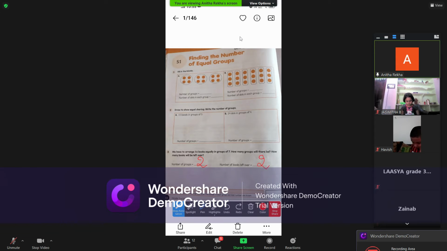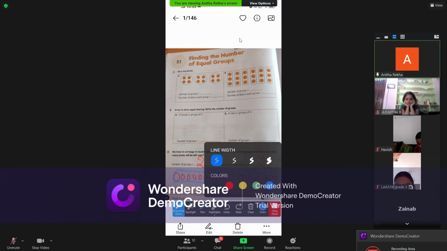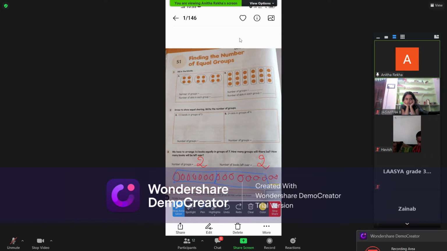Please observe the picture how I have drawn, children. 1, 2, 3, 4, 5, 6, 7, 8, 9, 10, 11, 12, 13, 14, 15, 16. So I made here 7 books as one group. Observe carefully and do, children. When I make 7 books as one group, I am left with 2 extra books. These 2 are extra for me and I got, this is one group and this is 2 group. 2 groups I got. Please copy down, children. We have done a small mistake. Please don't mind. Copy down.